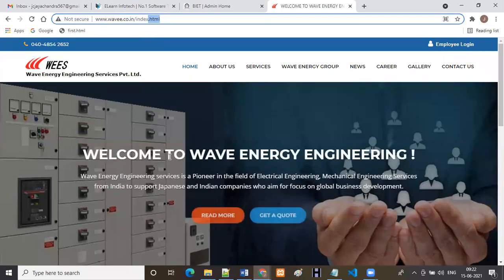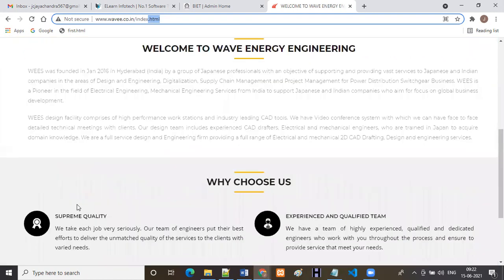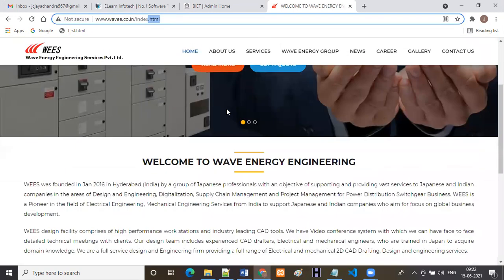You can observe which extension we have: .html. That means this is the static one. Every time the developer can do the changes in this one, but he is not being asked, so we are not doing any changes in this one. This is about the static.